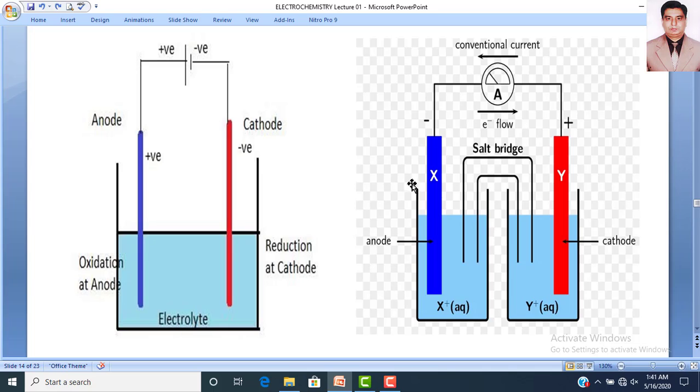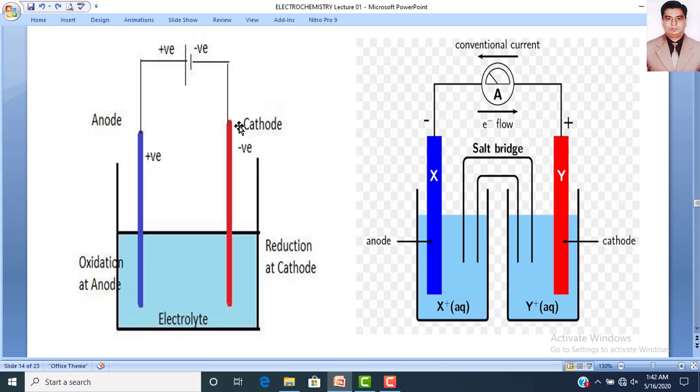So you can see here that there is use of salt bridge in electrochemical cell, while there is no use of salt bridge in the electrolytic cell. Similarly, the major difference is that in electrolytic cell, anode is positively charged, while in electrochemical cell, the anode is negatively charged.